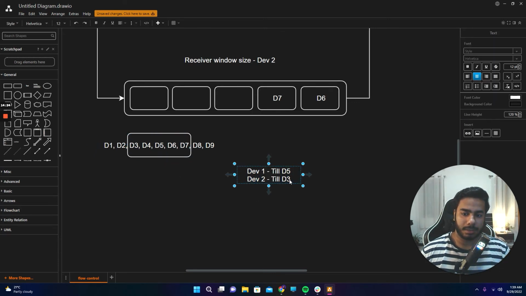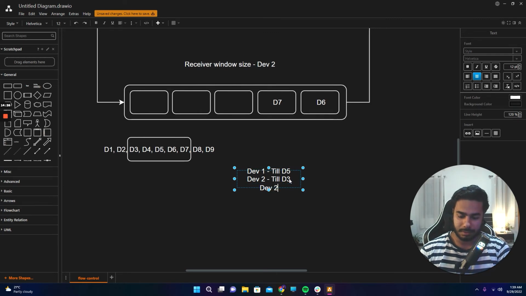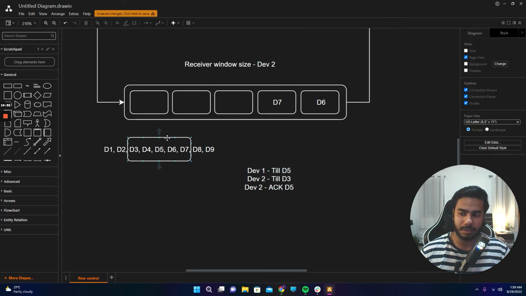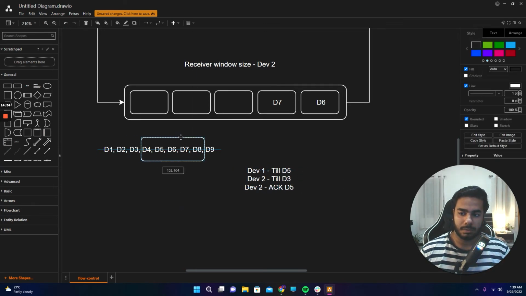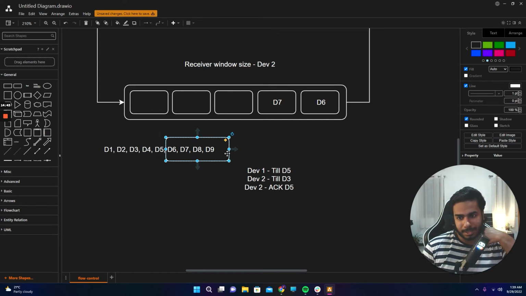So let's say after some time device 1 receives acknowledgement for D5 as well, because it sent till 5 initially. Now the sliding window would move, it would drop data till D5, and it would send the next data. So that's what the sliding window does.